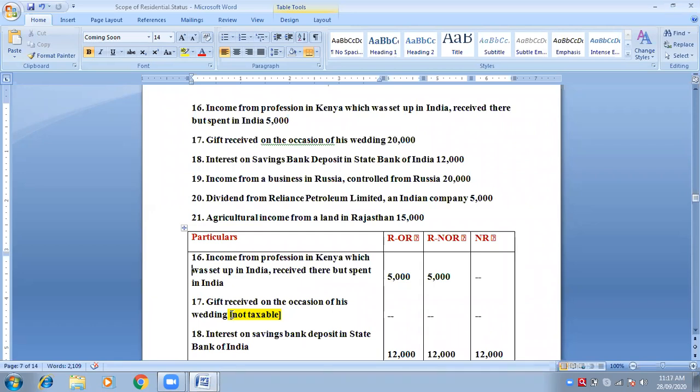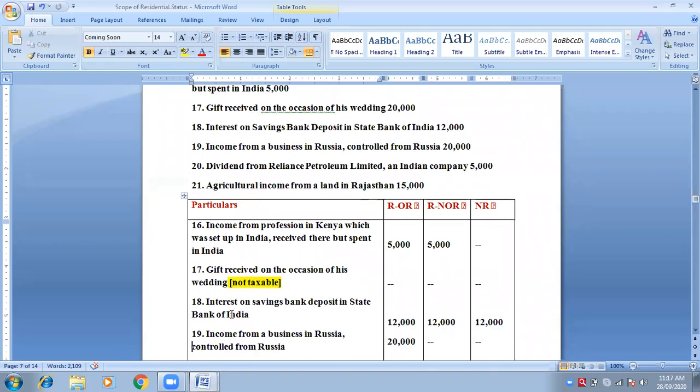Write down the sentence: income from business in Russia, controlled from Russia, 20,000. It will be taxable in how many categories? Only first category. Very good. Good job. Only first category. See, 20,000 is in the first category.